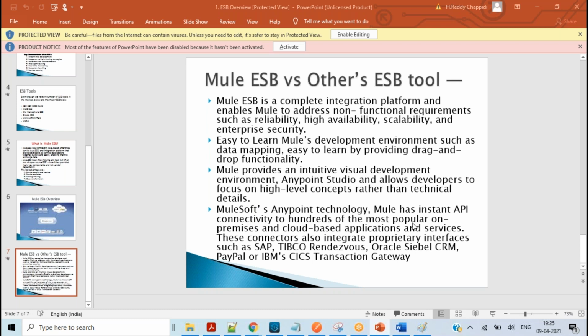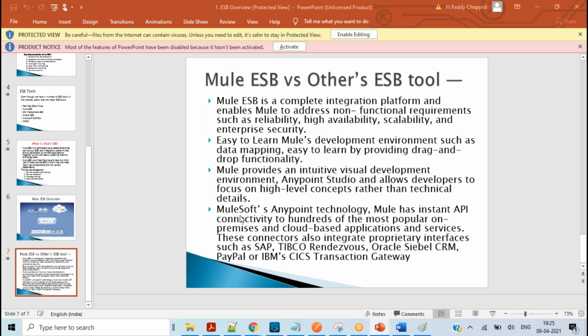MuleSoft's Anypoint technology: Mule has instant API connectivity to hundreds of the most popular on-premises and cloud-based applications and services. There are connectors that also integrate proprietary interfaces such as SAP, TIBCO, Oracle, Siebel, CRM, and PayPal. There are n number of connectors available in MuleSoft, which makes our life very easy.